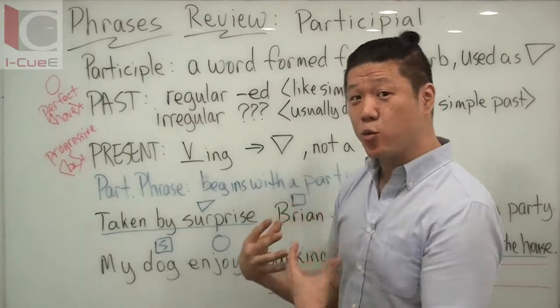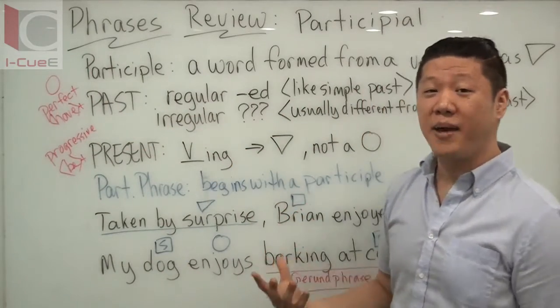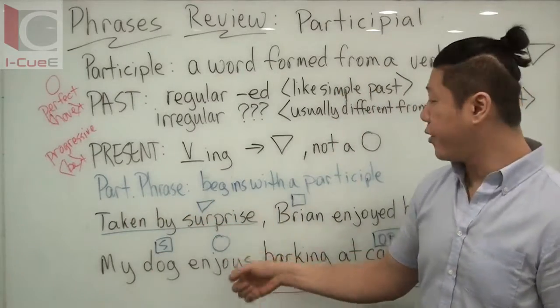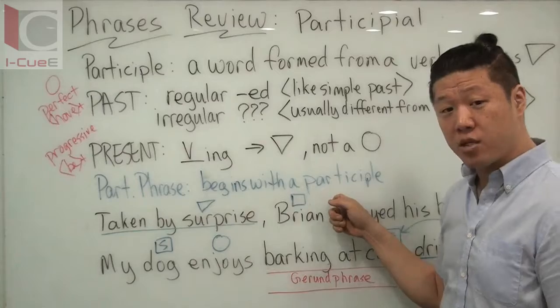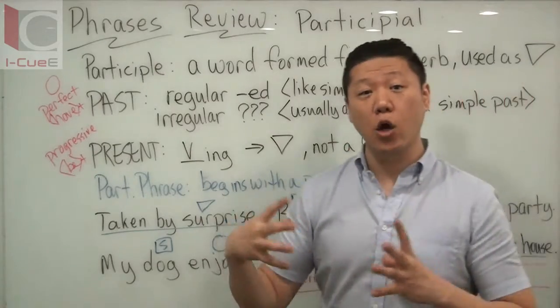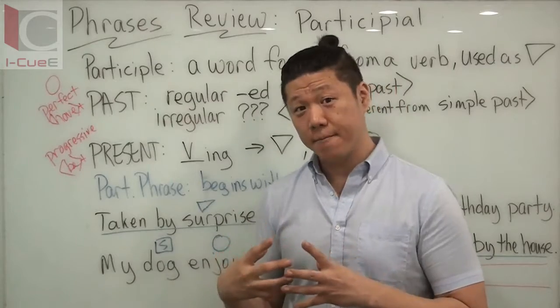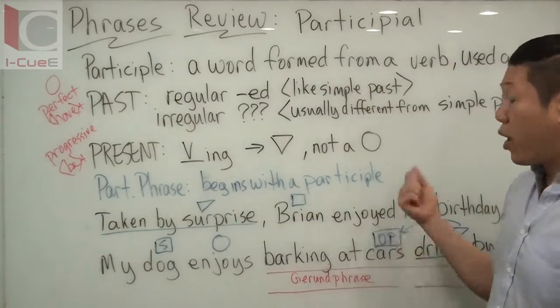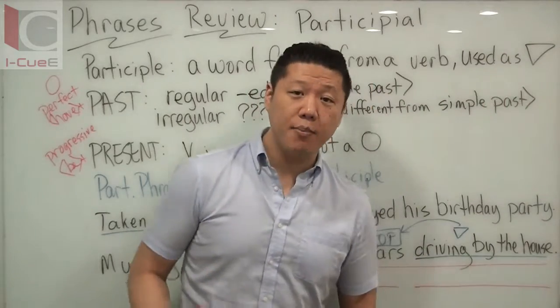But in the phrase, we're not using them as verbs, we're using them as adjectives. So a participial phrase, just like a gerund phrase, begins with a participle. At the end of it, you have other words that go together to form one idea. Our first example: taken by surprise, Brian enjoyed his birthday party.